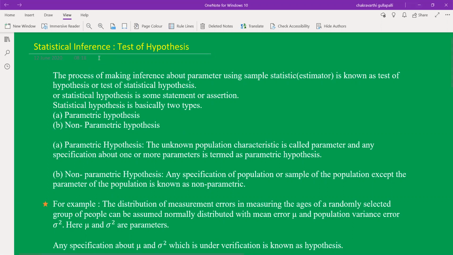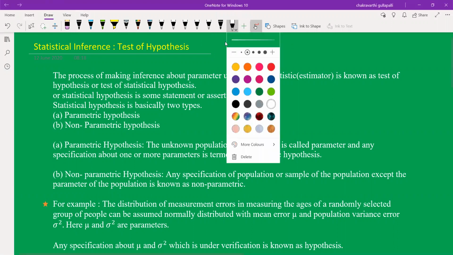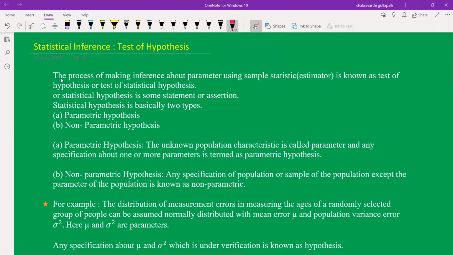The process of making inferences about a parameter using a sample statistic is known as a test of hypothesis.